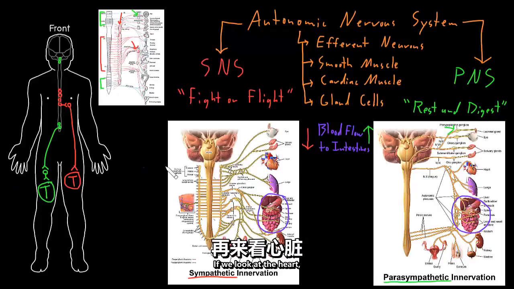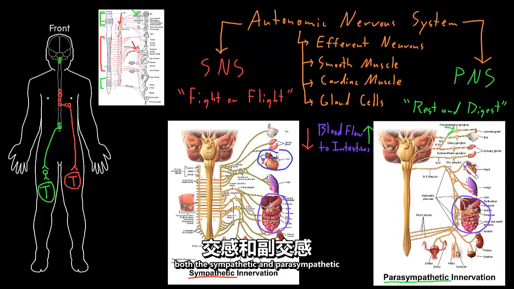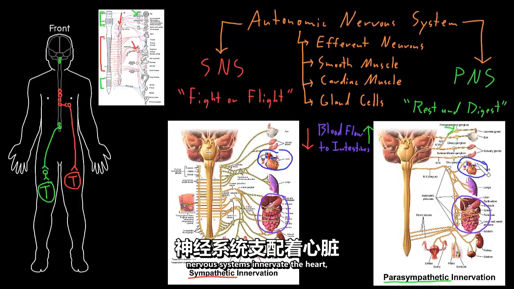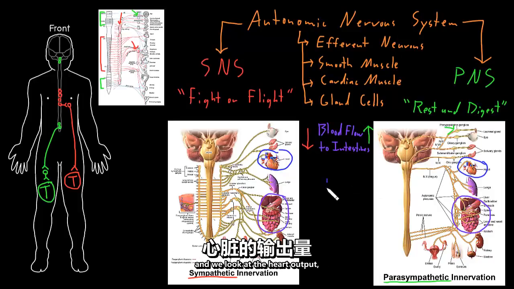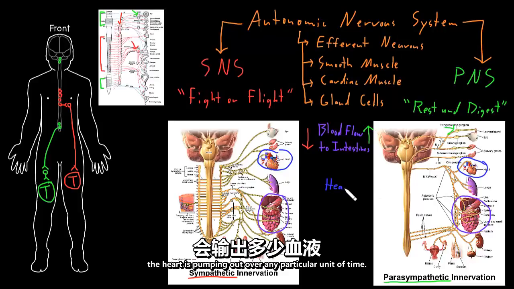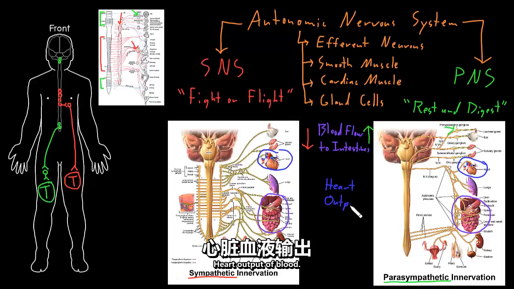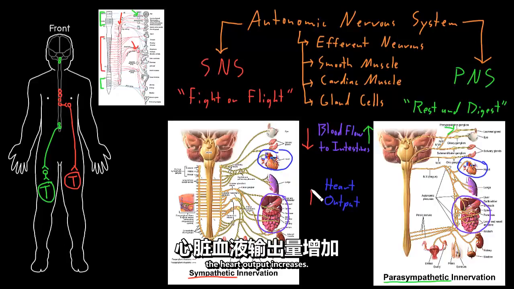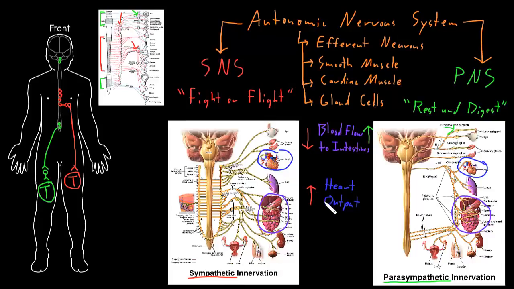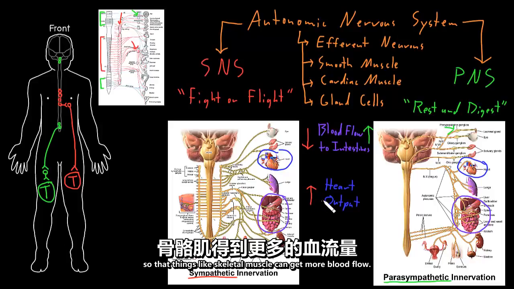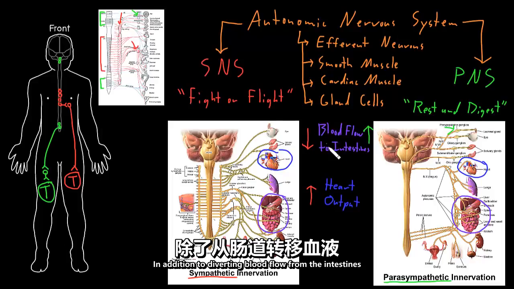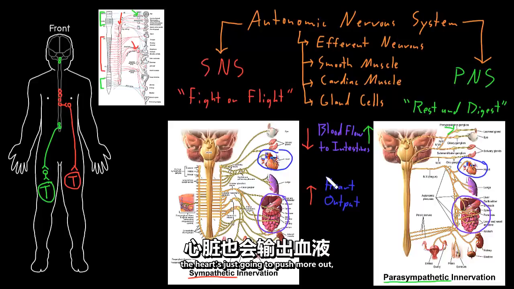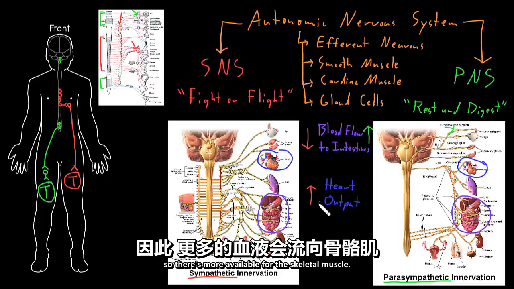If we look at the heart, both the sympathetic and parasympathetic nervous systems innervate the heart, and we look at the heart output, kind of how much blood the heart is pumping out over any particular unit of time. When the sympathetic nervous system is activated, the heart output increases. The heart pumps harder and faster and pushes more blood out so that things like skeletal muscle can get more blood flow. In addition to diverting blood flow from the intestines to skeletal muscle, the heart's just going to push more out so there's more available for the skeletal muscle.